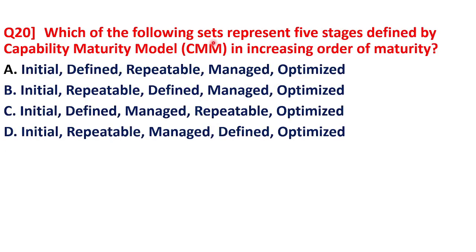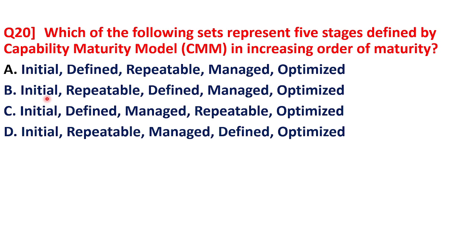Next question is, which of the following set represent 5 stages defined by capability maturity models, that is CMM, in increasing order of maturity? Now the names were given and we have to arrange them in the order of increasing maturity. First stage of CMM model is initial, second stage is repeatable, third stage is defined, fourth stage is managed, and the last stage is optimized.